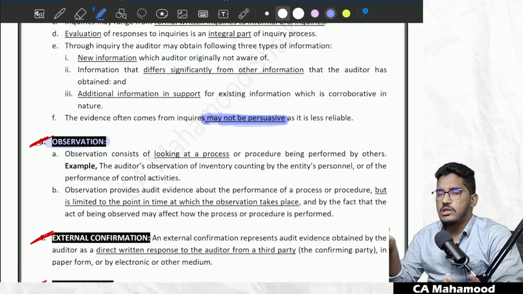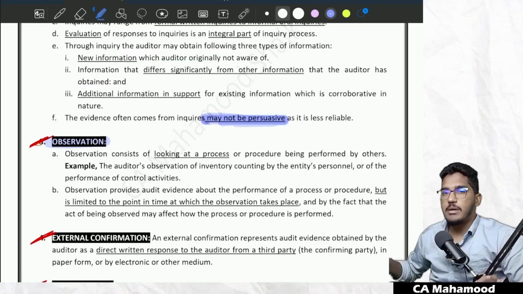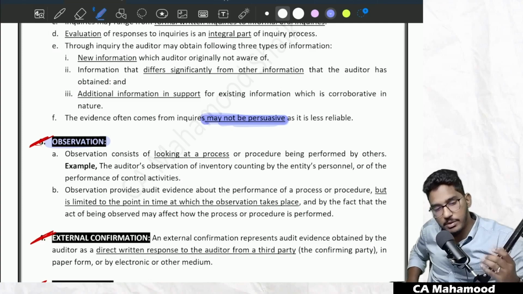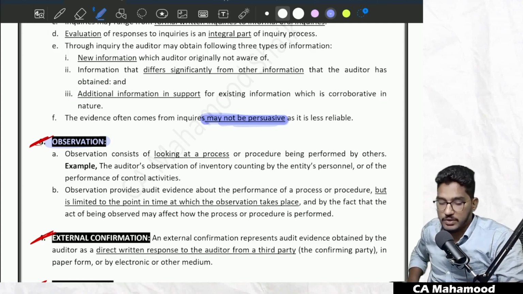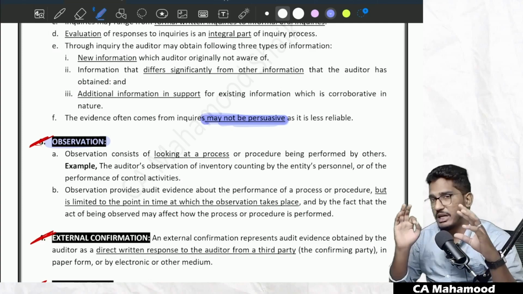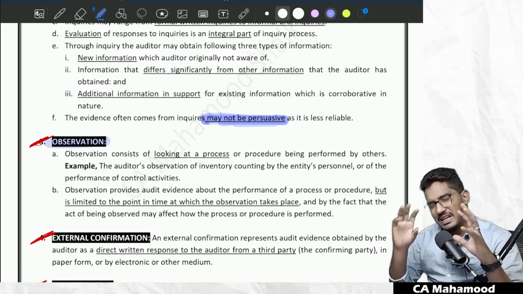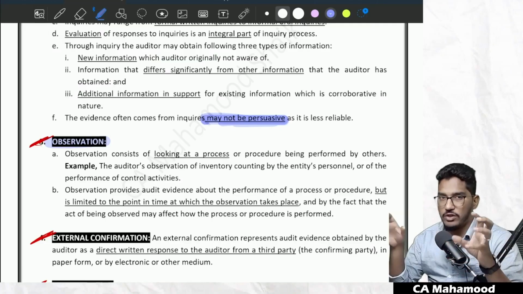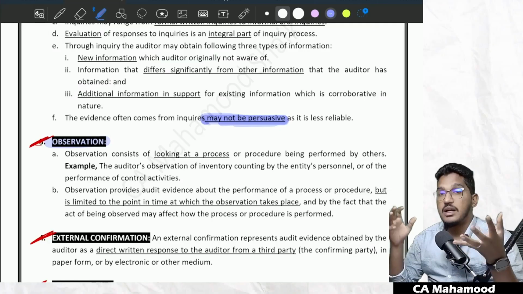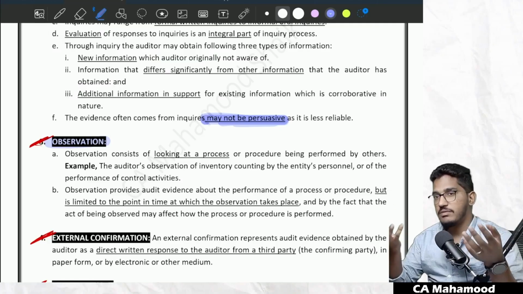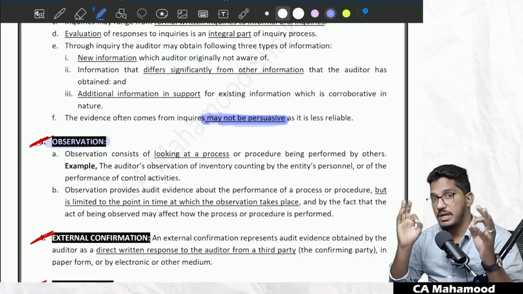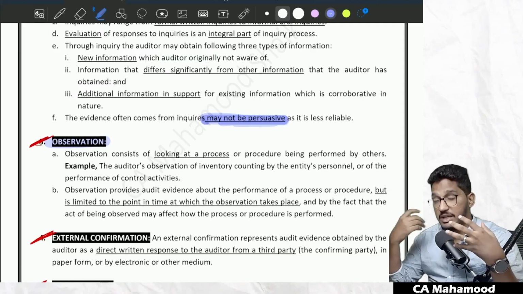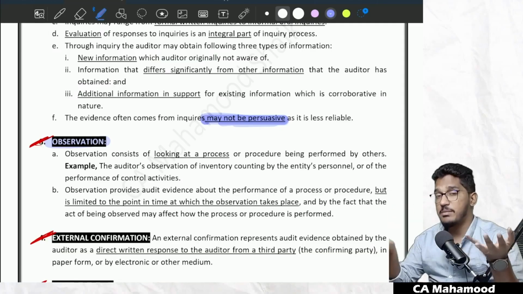I want to know whether control is working effectively or not. I am sitting there observing whether internal control is getting performed properly or not. This is also observation. Do you think evidence, whatever you are going to get from observation, is it reliable? It is reliable, but the problem is that evidence will be reliable only till the point of time that observation is taking place. That means if you are observing, someone will do the activity very sincerely. What is the guarantee when you are not observing, the same person will do the same activity in the same manner? What is the guarantee? So that is the main problem with the observance.